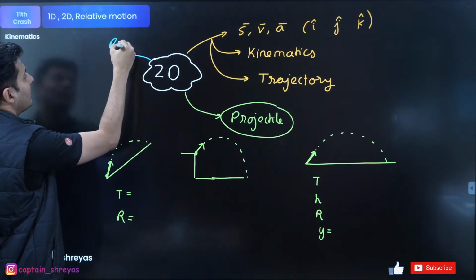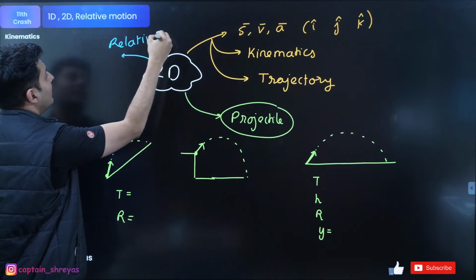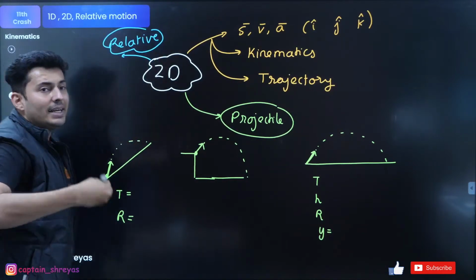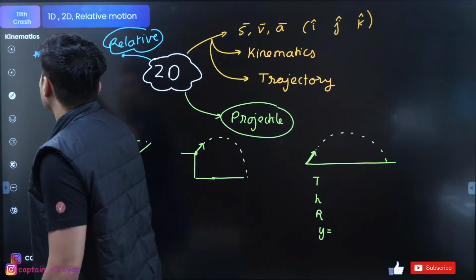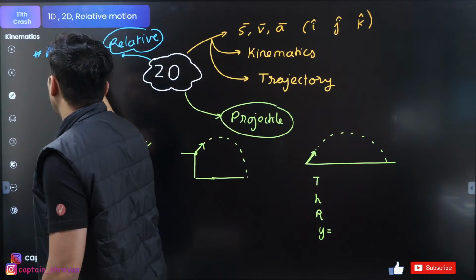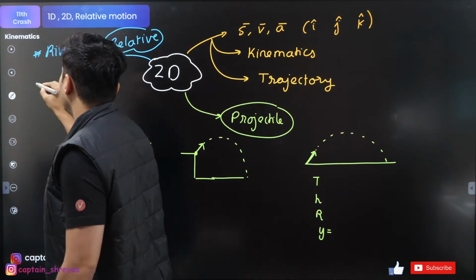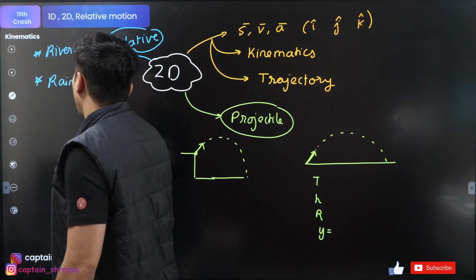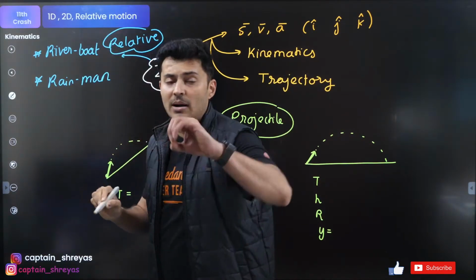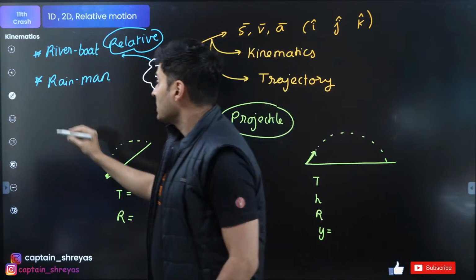Here also you have relative motion, but in this relative motion you have different kinds of problems. The most famous being your river boat problem or river man problem, whatever you want to call it. Here you also have rain man problems which are very, very important, which come repeatedly in your JEE Mains.